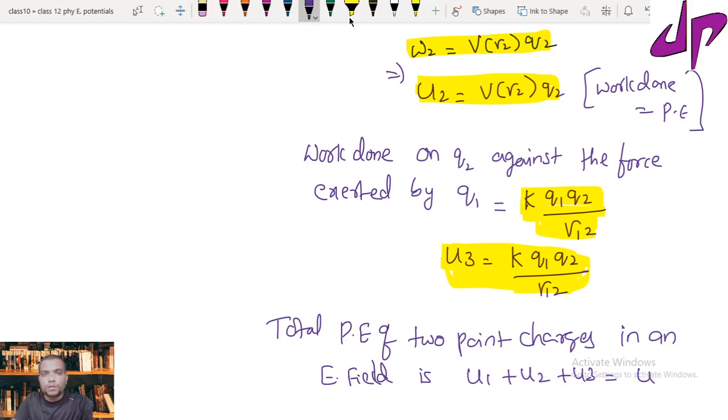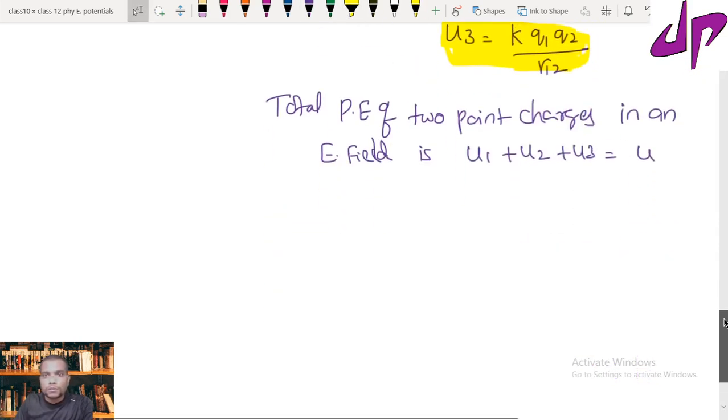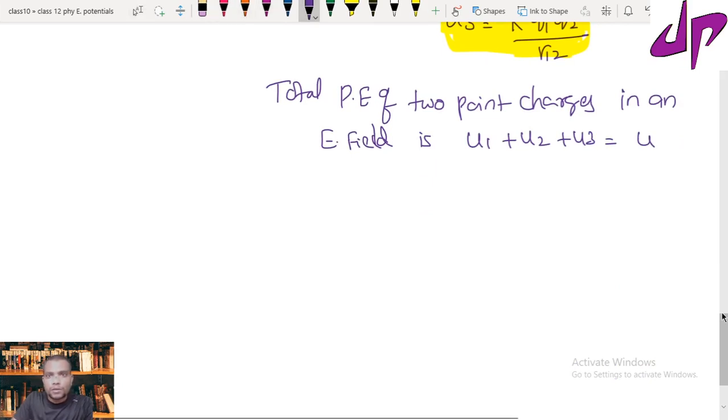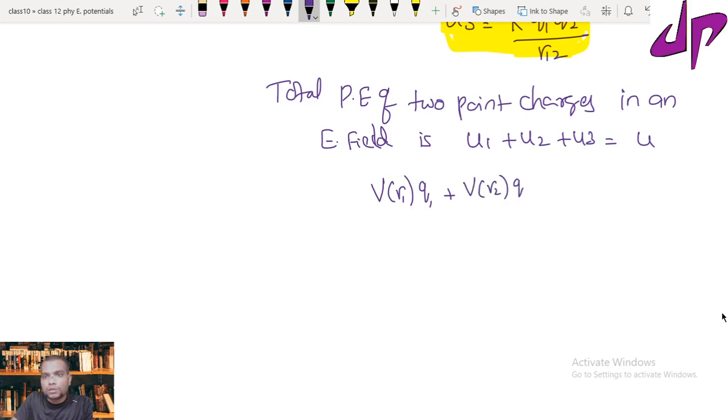So if you combine the three potential energies, you can write that as U1 equals V of R1 times Q1, and U2 is the potential at R2 due to charge Q2, plus K Q1 Q2 upon R12.